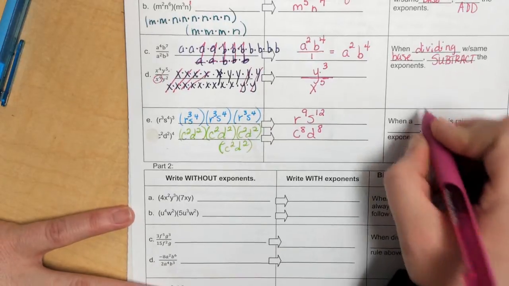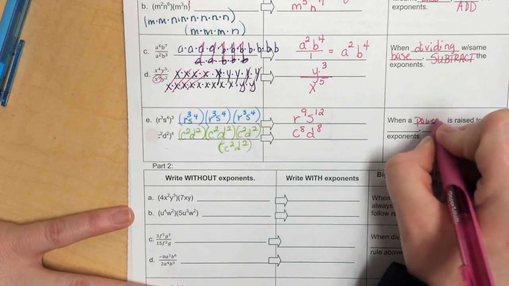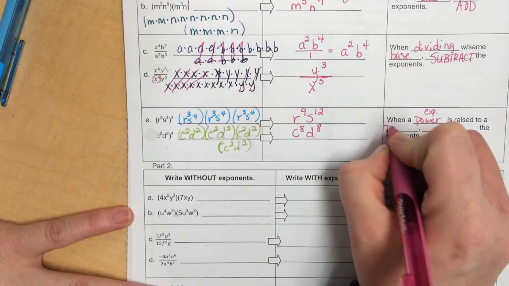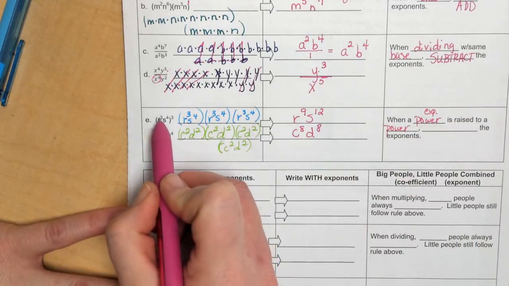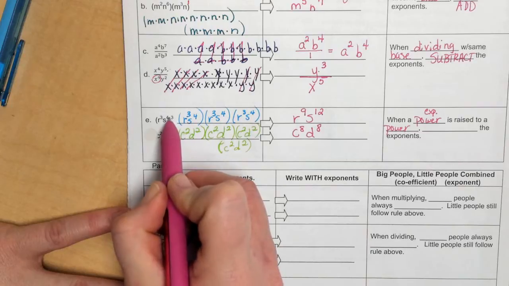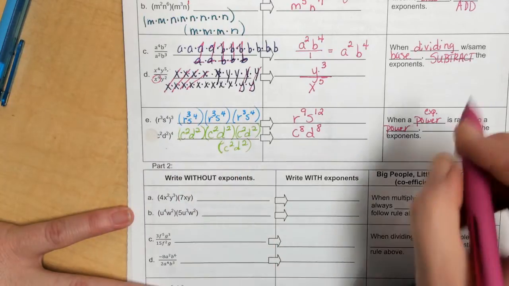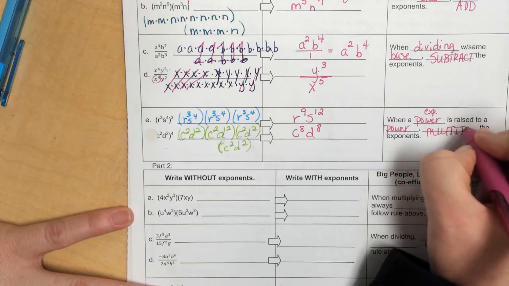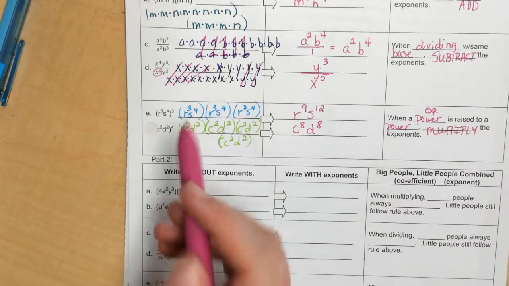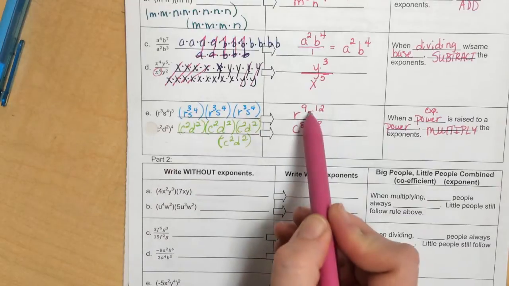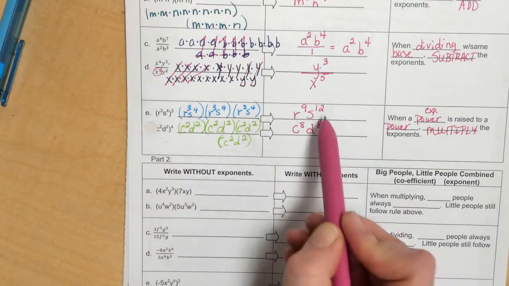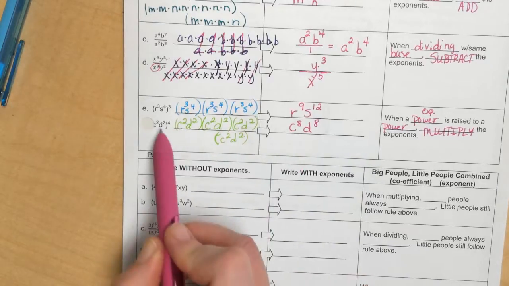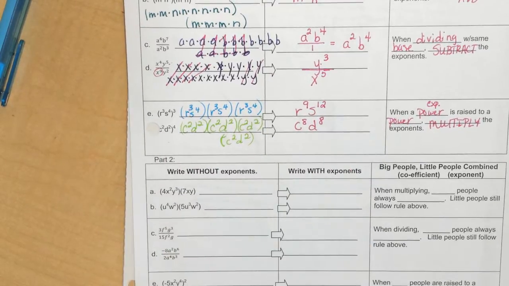So here, when you have a power, which is another word for exponent, raised to a power, notice I have a power or an exponent raised to another power right here. We're going to multiply the exponents. Notice that 3 times 3 is 9, 4 times 3 is 12. 2 times 4 is 8, and 2 times 4 is also 8.